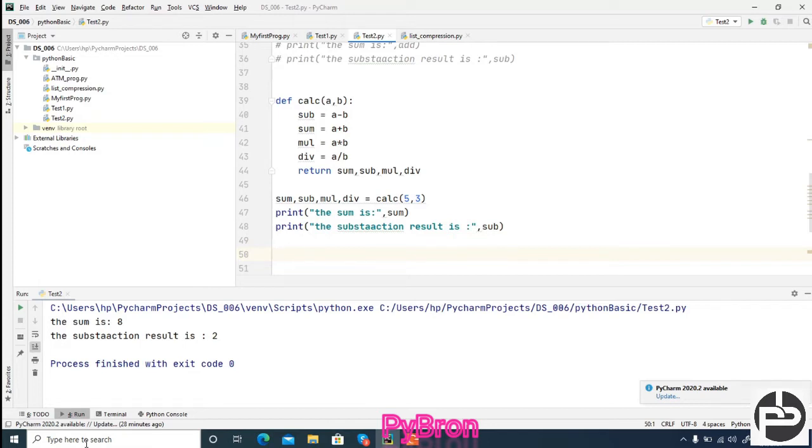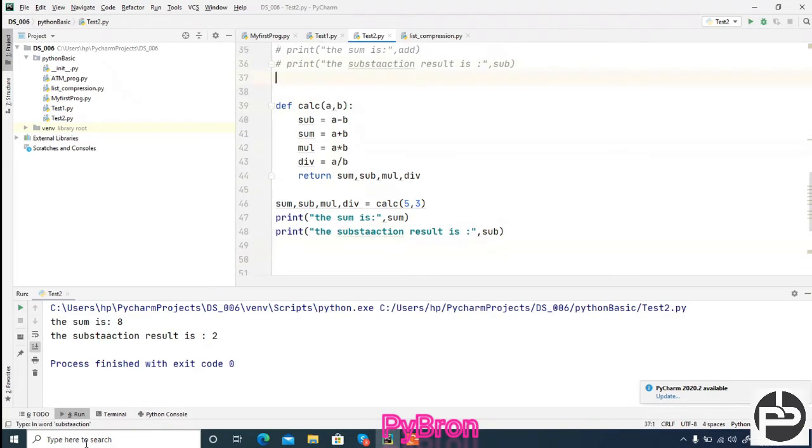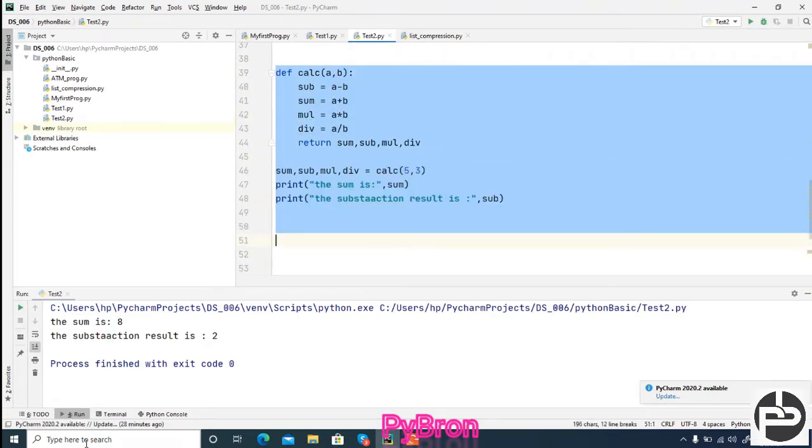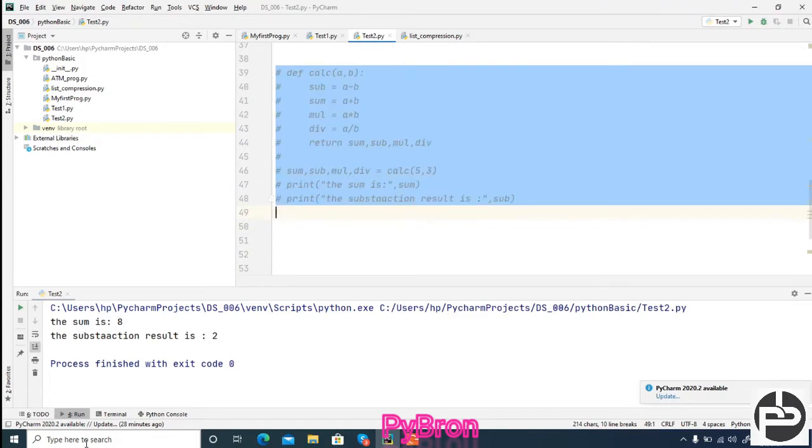Okay, now next. Let's suppose in this method only two numbers can be added. Suppose I want to add three numbers. What can you do? I don't know how many numbers the user is passing during the runtime.